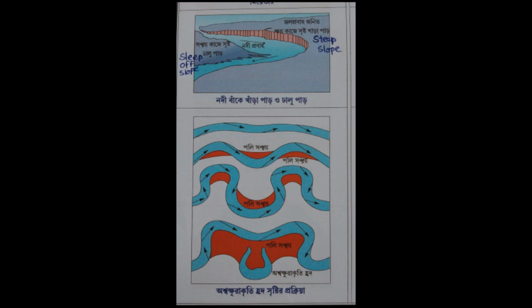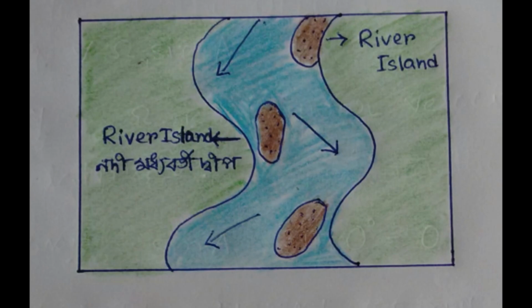Now I am telling you about another landform, and this is the River Island. In the middle course, the capacity of carrying loads is reduced. So the river starts to deposit its transported materials on its bed and along the banks.